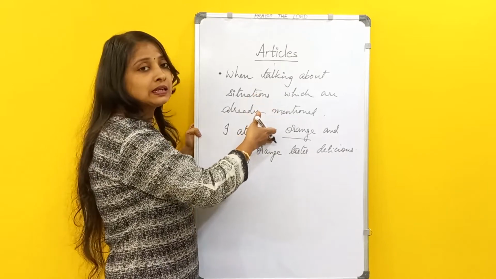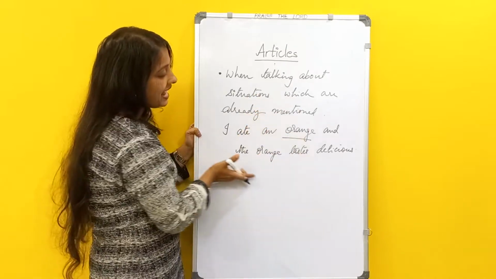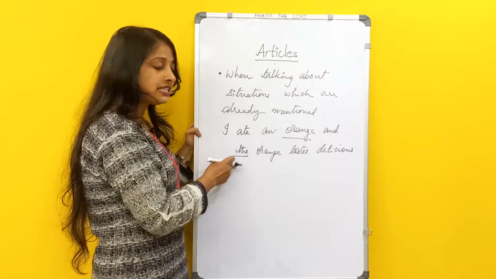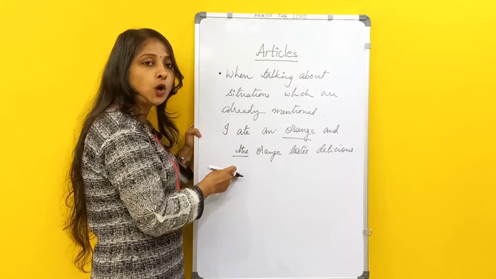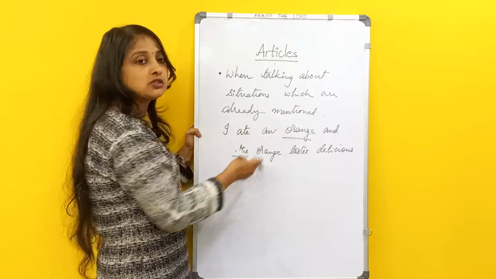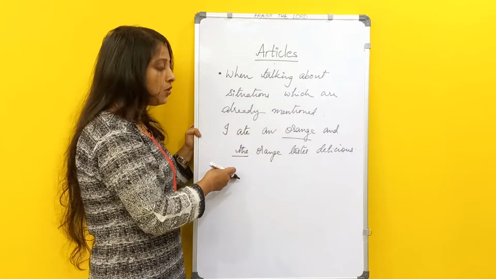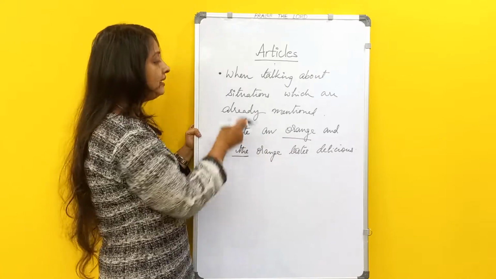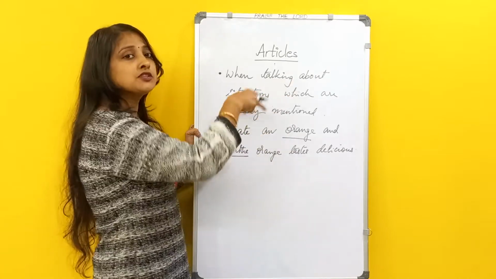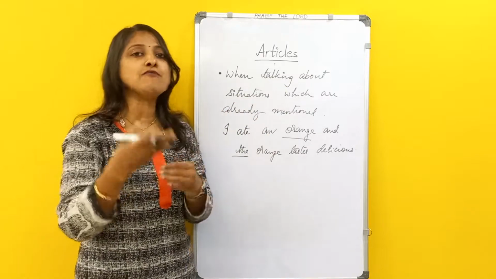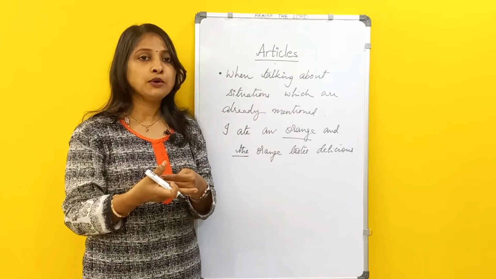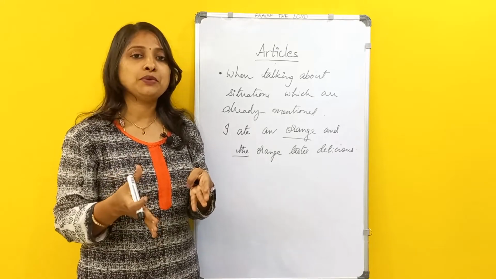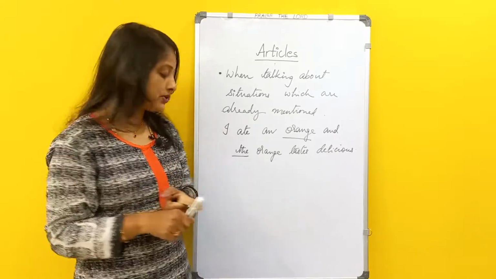Now in the next line, if you see, the orange, this definite article the is defining that it is about this orange which is already mentioned. The orange is delicious. Here we are using the because we are talking about the situation already mentioned. Already we have mentioned the orange. Now we are telling about how delicious it is. Right? So there also you will be using the.